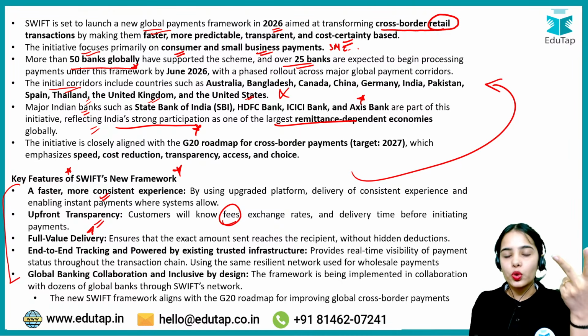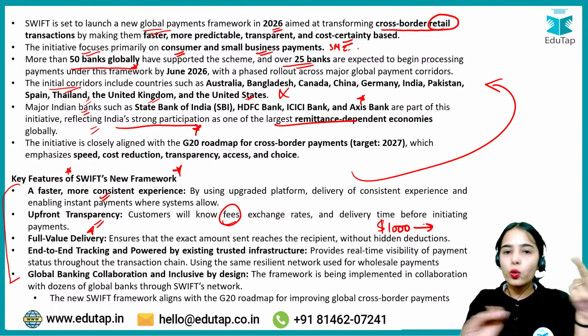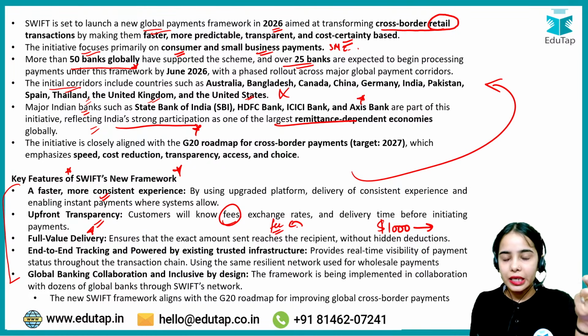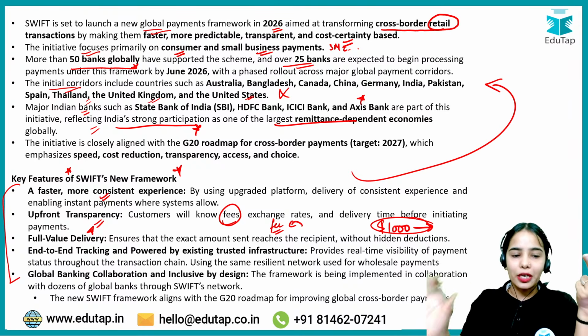Full value delivery. So if you want to send $1,000, that $1,000 will be sent. There will be no deductions made. Okay, so there will be full value delivery. Whatever fee there is will be taken separately and will not be charged from the amount that you are sending.